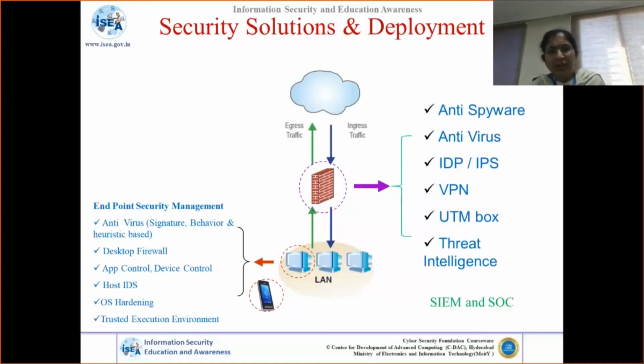Above all, along with the technologies, the other two important things are people and process. If, in spite of all these things, I don't check the devices people carry, or I don't have a proper process for awareness generation, or the people act as a channel for attacks, then you will never be able to secure your networks. People, process and technology, all three are equally important in order to secure our networks.